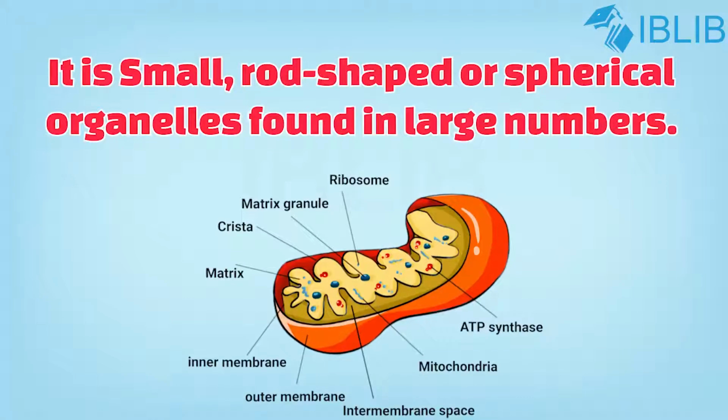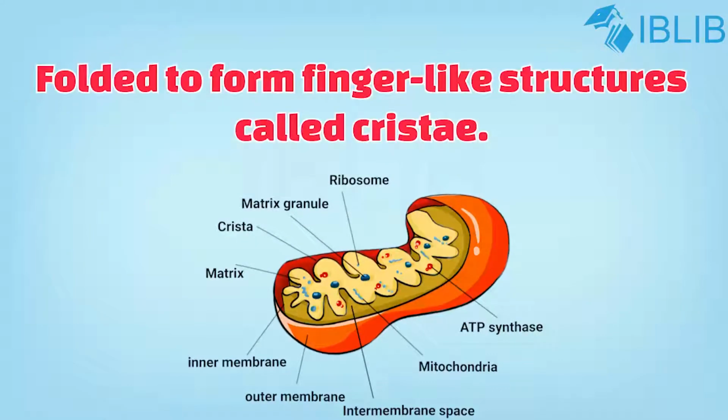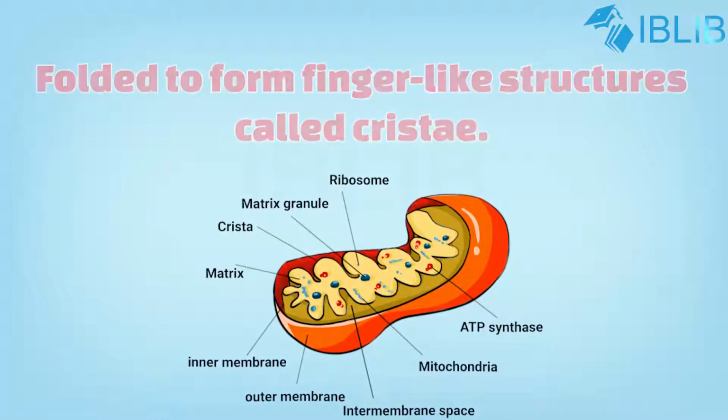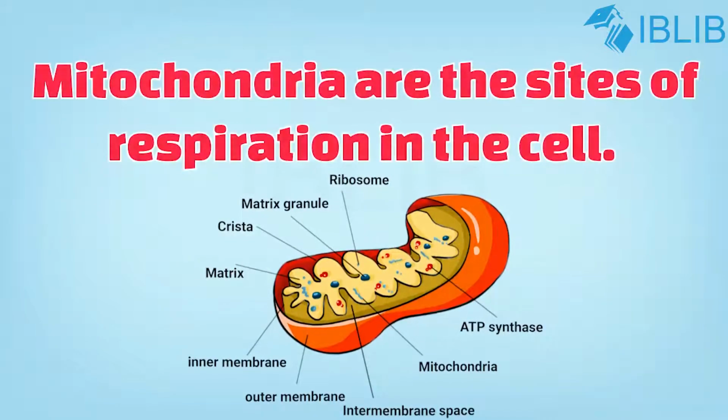Mitochondria are small, rod-shaped or spherical organelles found in large number. Each mitochondrion is bound by two membranes, an outer membrane and an inner membrane that is folded to form finger-like projections called cristae. Function of mitochondria.